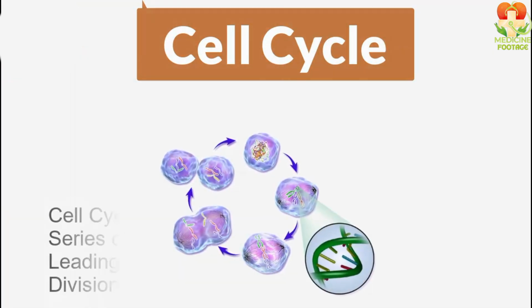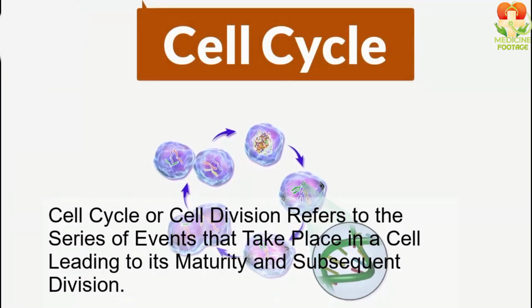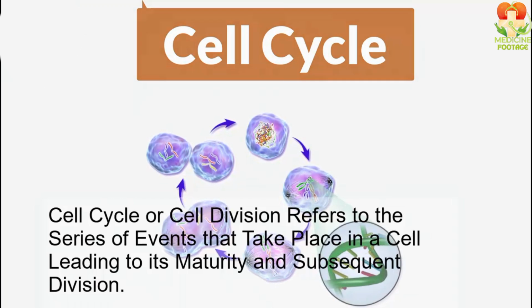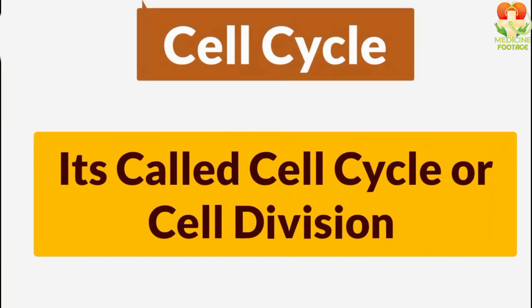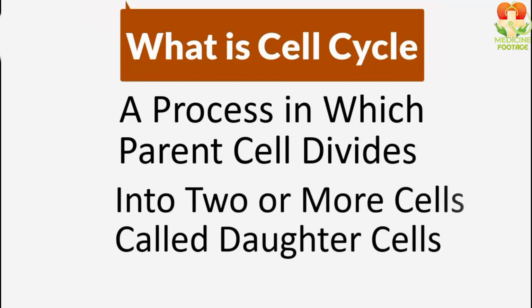The cell cycle, which we also call cell division, is a series of events that occur in the cell, in which the cell first duplicates its material, and then the cell divides, meaning one becomes two, and two become four cells. So such a process is called cell division or the cell cycle. First, let me tell you what the cell cycle is. The cell cycle is a process in which a parent cell divides into two or more daughter cells. So such a process is called cell division or the cell cycle.